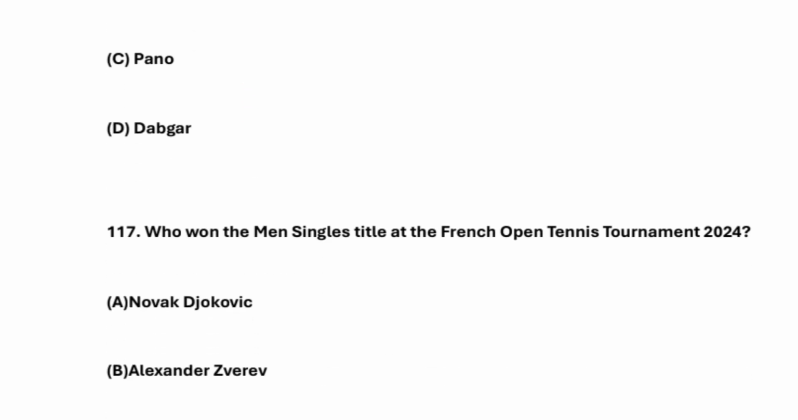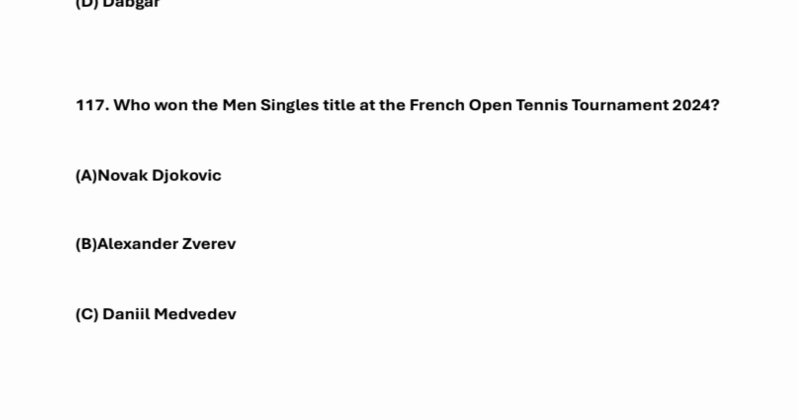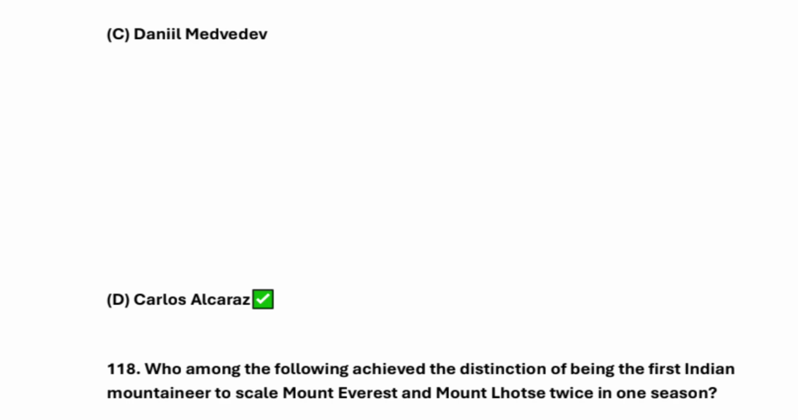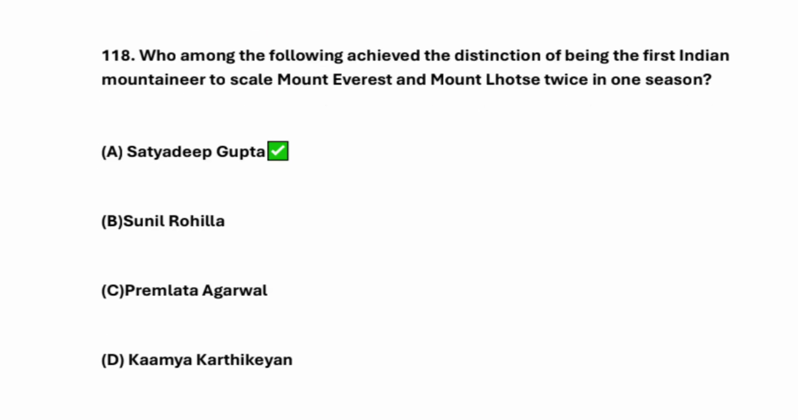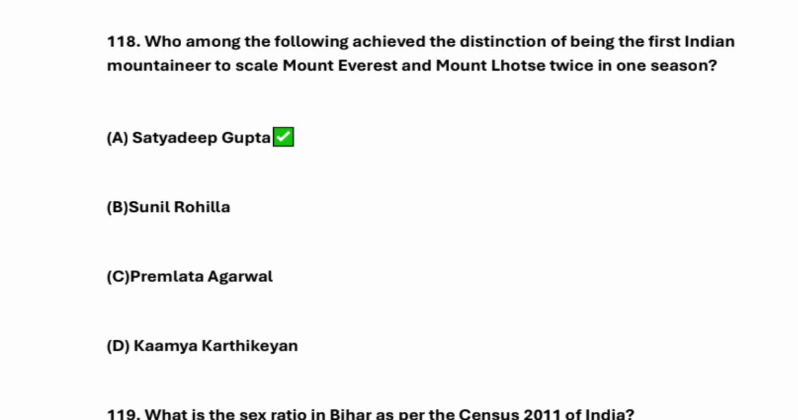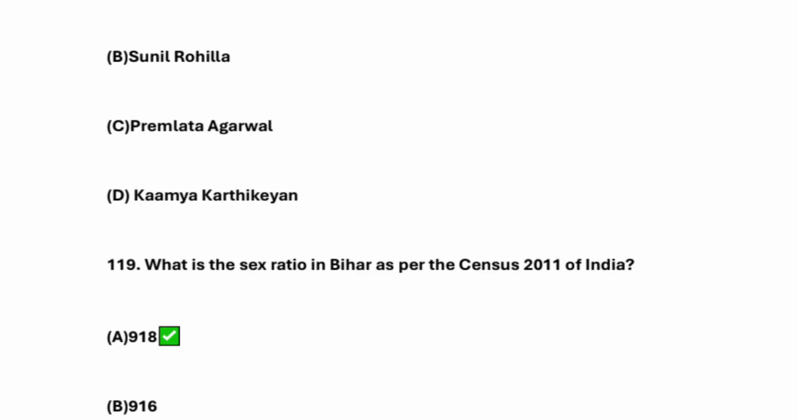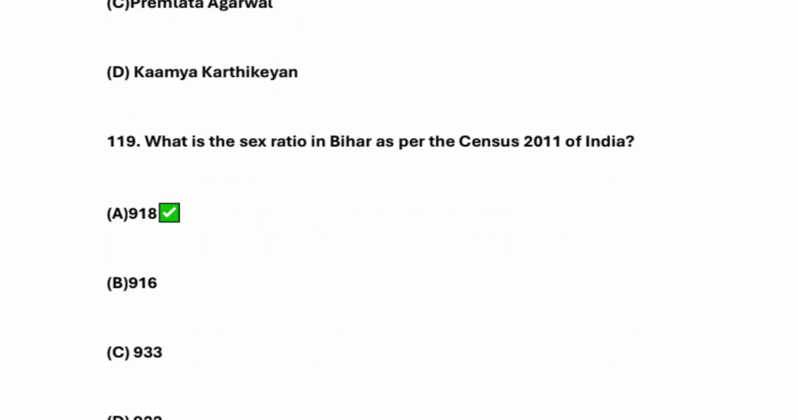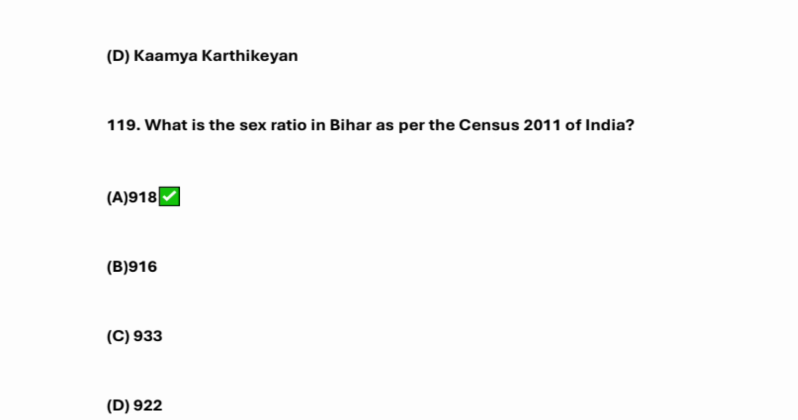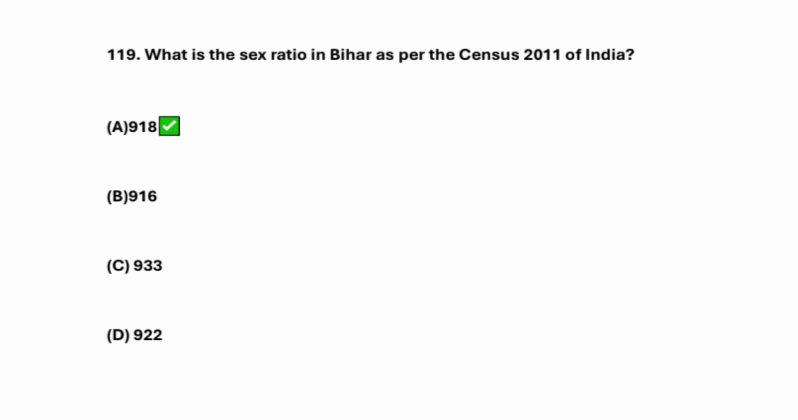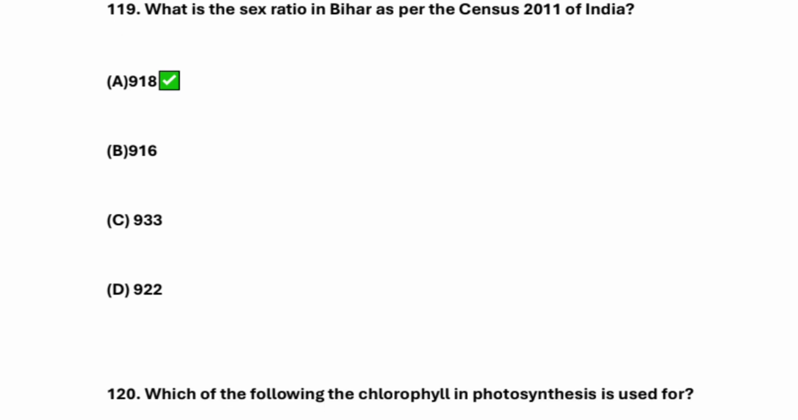Who won the men's singles title at the French Open Tennis Tournament 2024? So the answer is Carlos Alcaraz. Okay, who among the following achieved the distinction of being the first Indian mountaineer to scale Mount Everest and Mount Lhotse twice in one season? So it's Satyadeep Gupta. What is the sex ratio in Bihar as per the census 2011 of India? So it's 918. 918 is the sex ratio in Bihar as per the census 2011 of India.